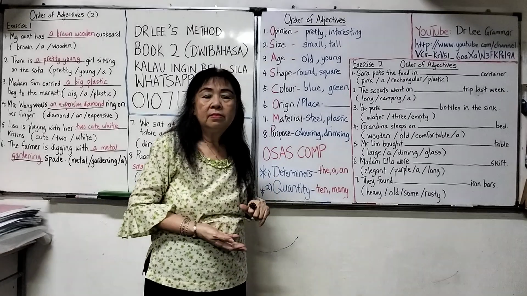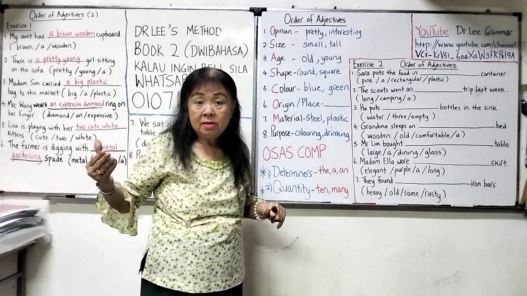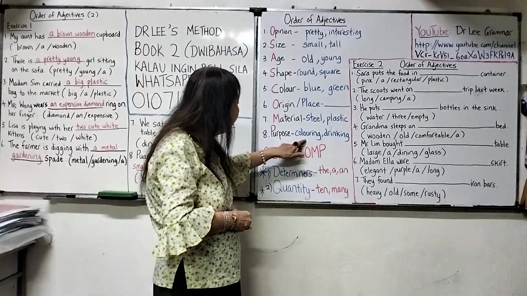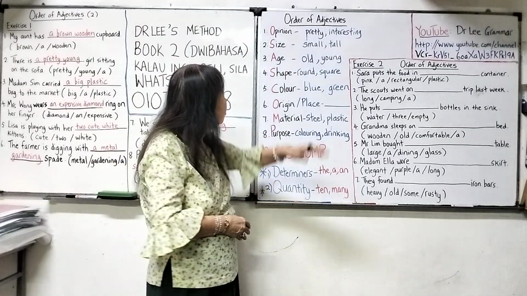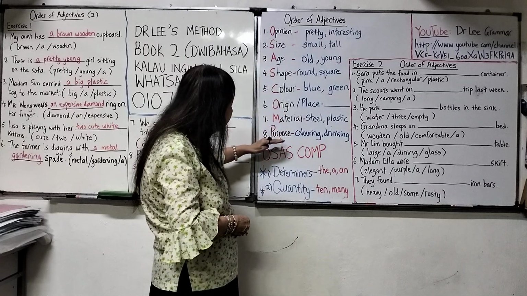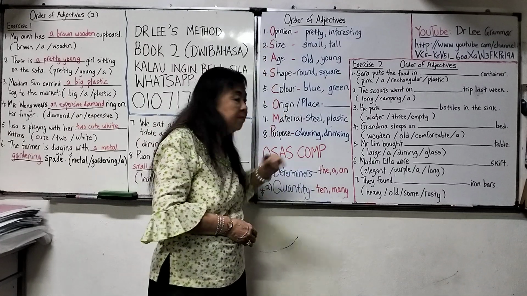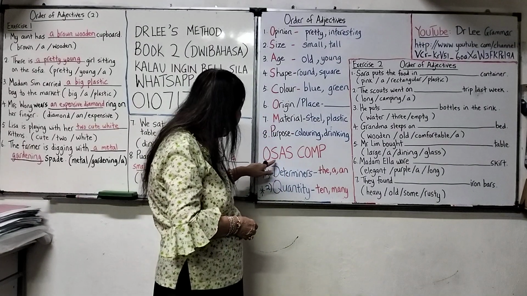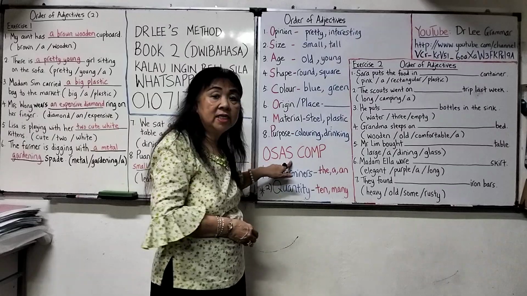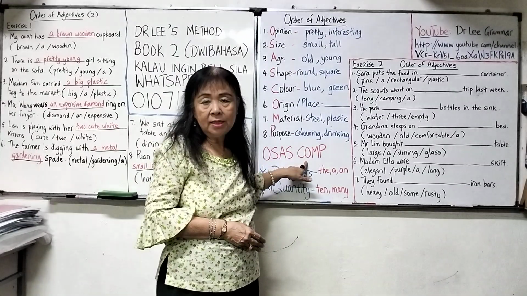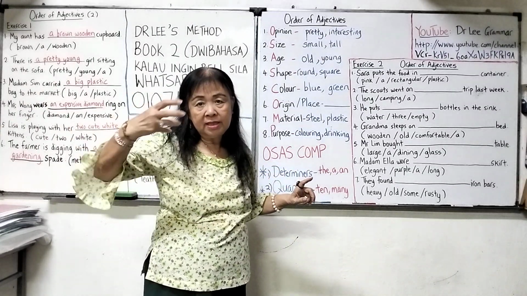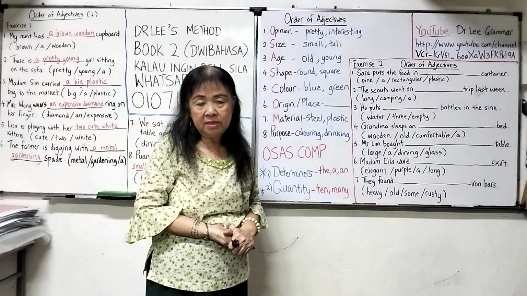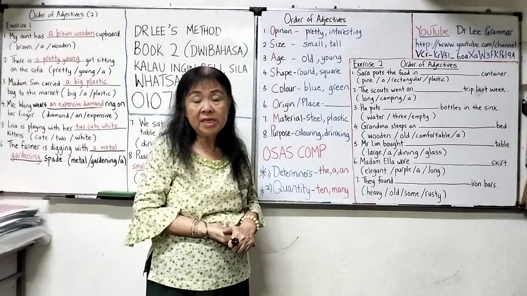Just like coloring, you say coloring pencil. We know that the purpose of this pencil is for coloring, and therefore coloring is the purpose. So you can see how it is arranged. We call it OSASCOMP, easy to remember. O for opinion, S for size, A for age, S for shape, C for color, O for origin, where this thing is from, which country, M for material, P for purpose. So OSASCOMP, easy to remember.